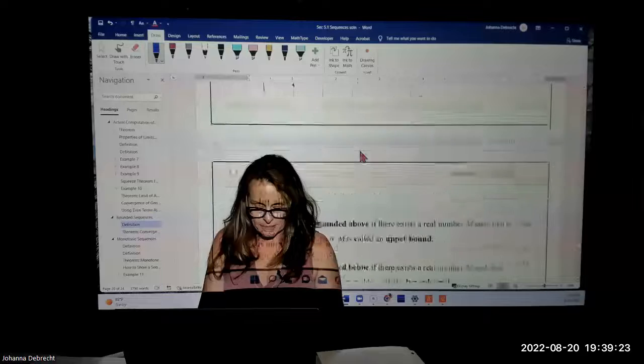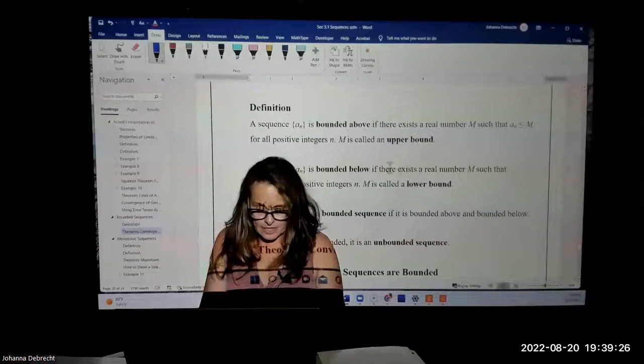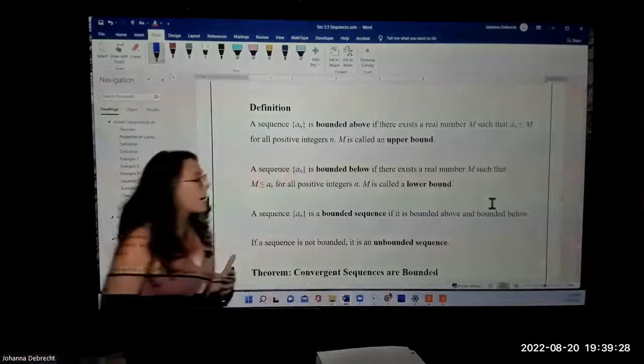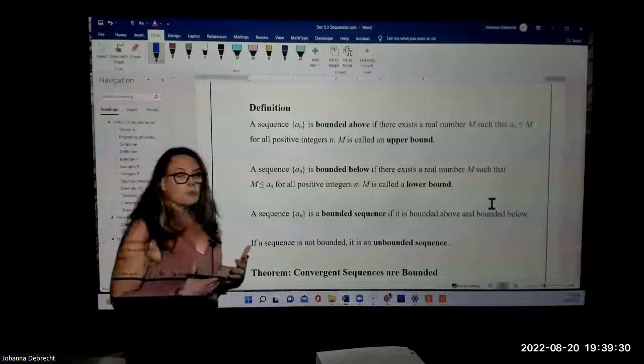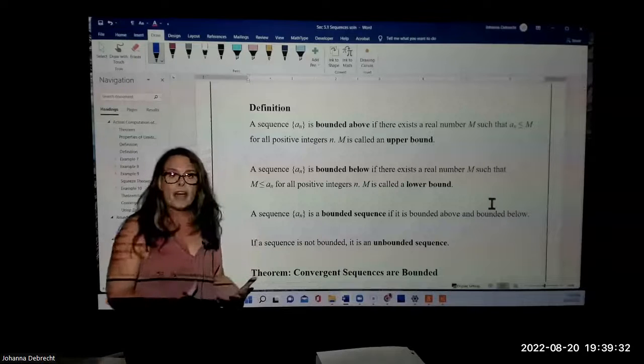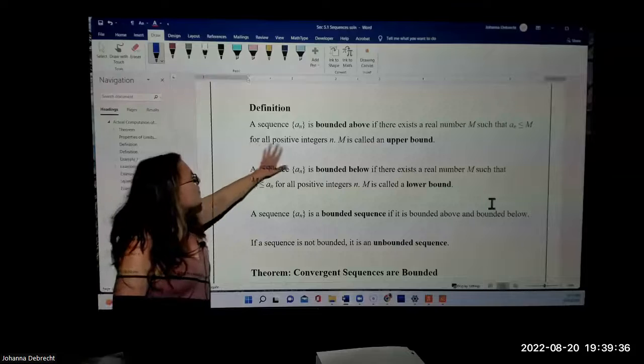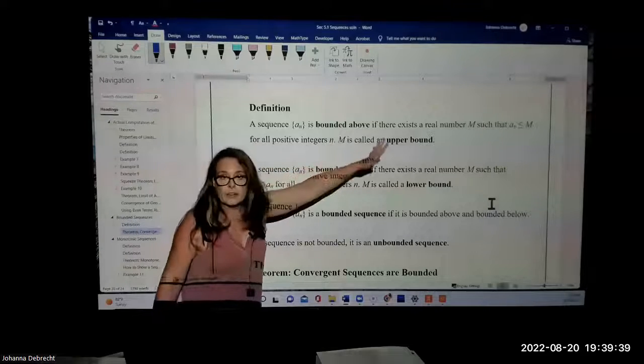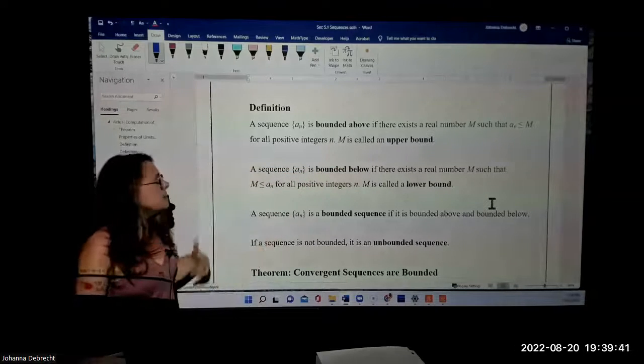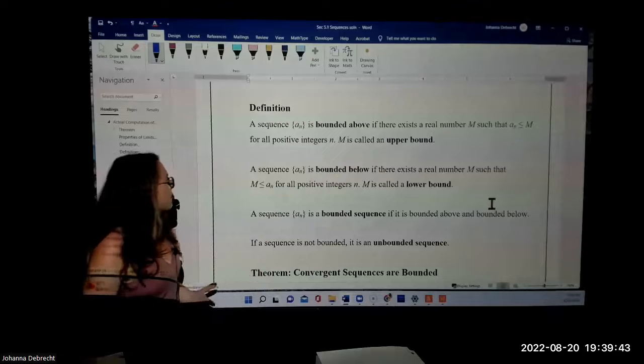Now let's make this definition more formal. The definition is that the sequence is bounded above if there exists a real number m such that all the values of the sequence a sub n are less than or equal to m for all positive integers n, or n greater than some capital N. It's called an upper bound or eventually bounded.